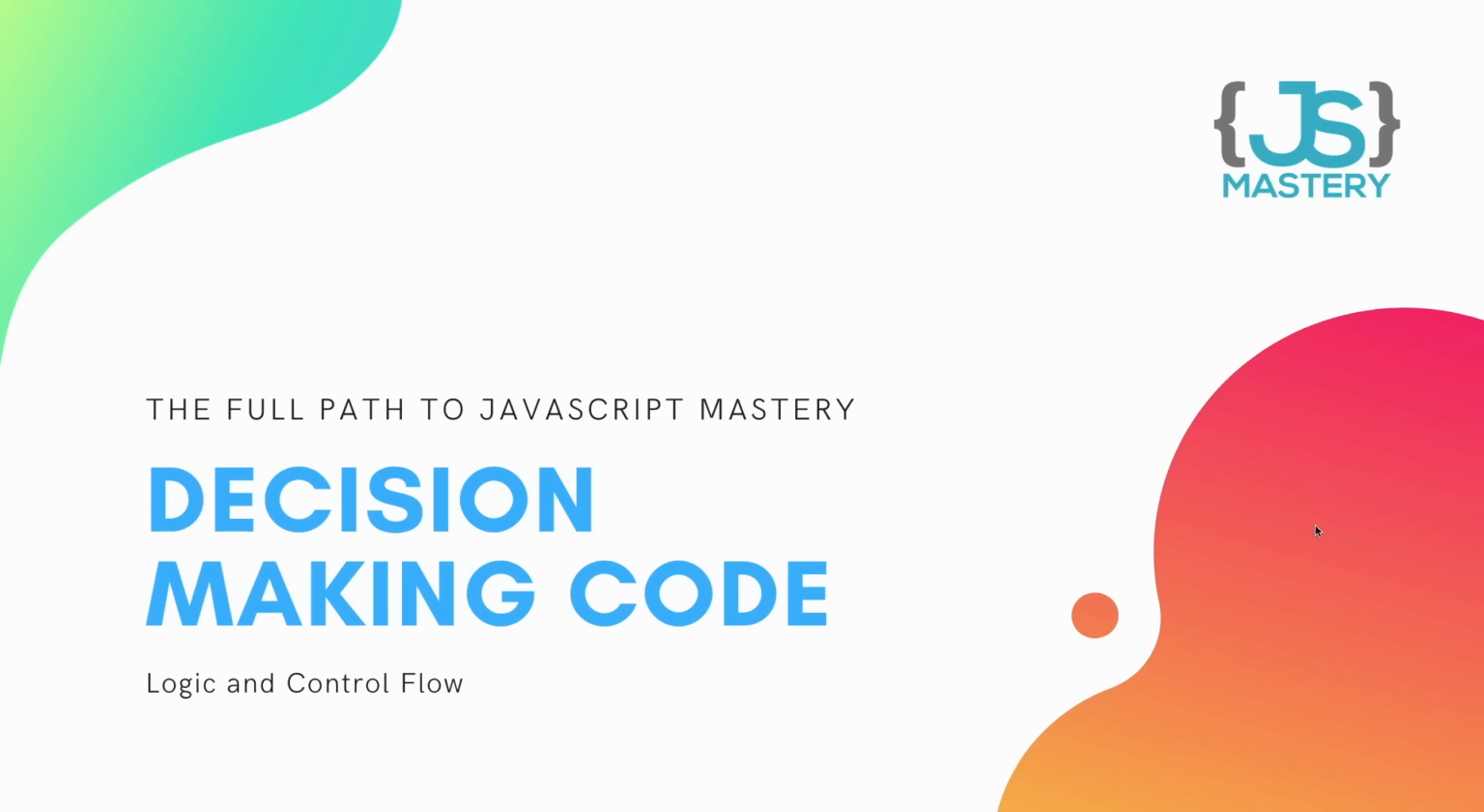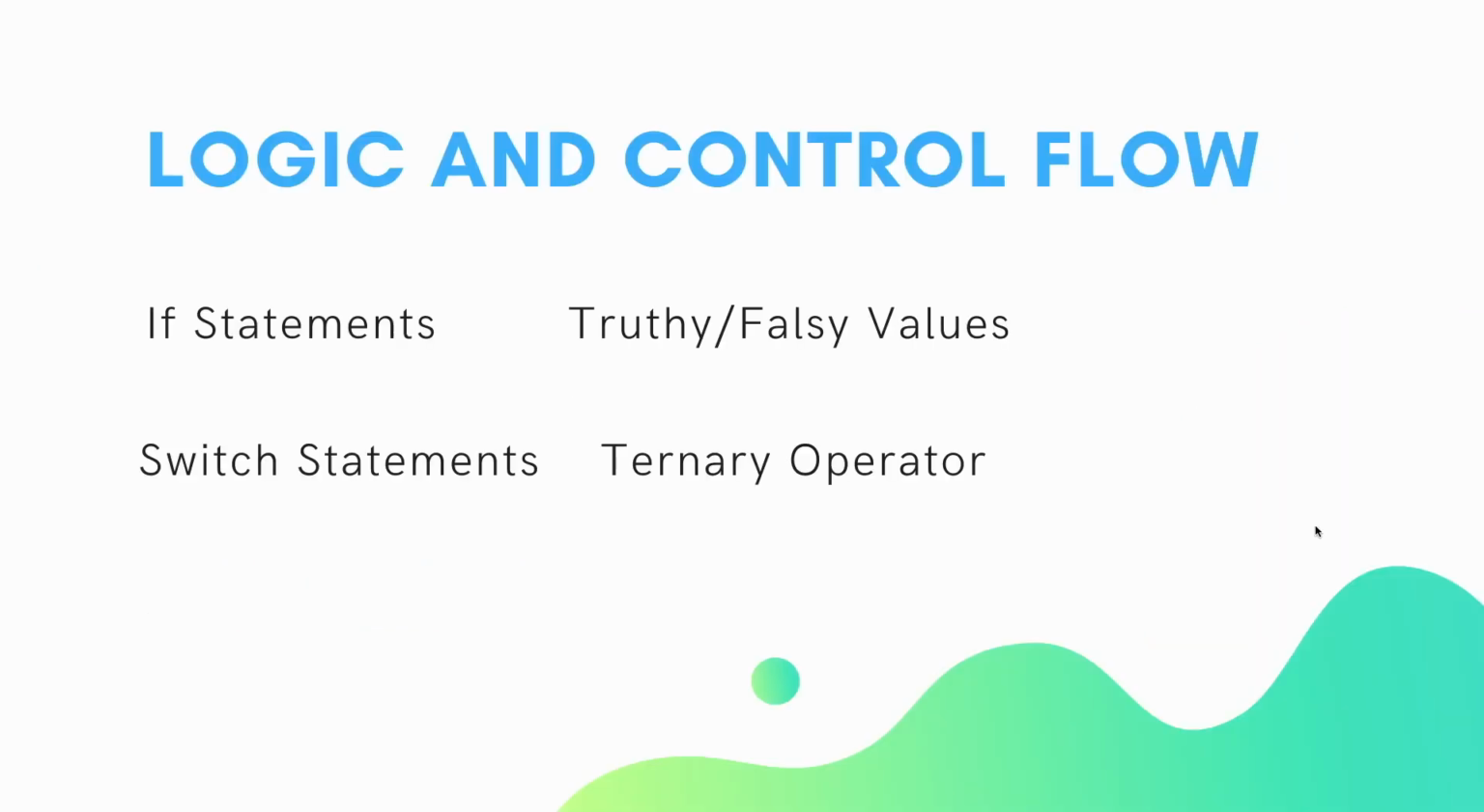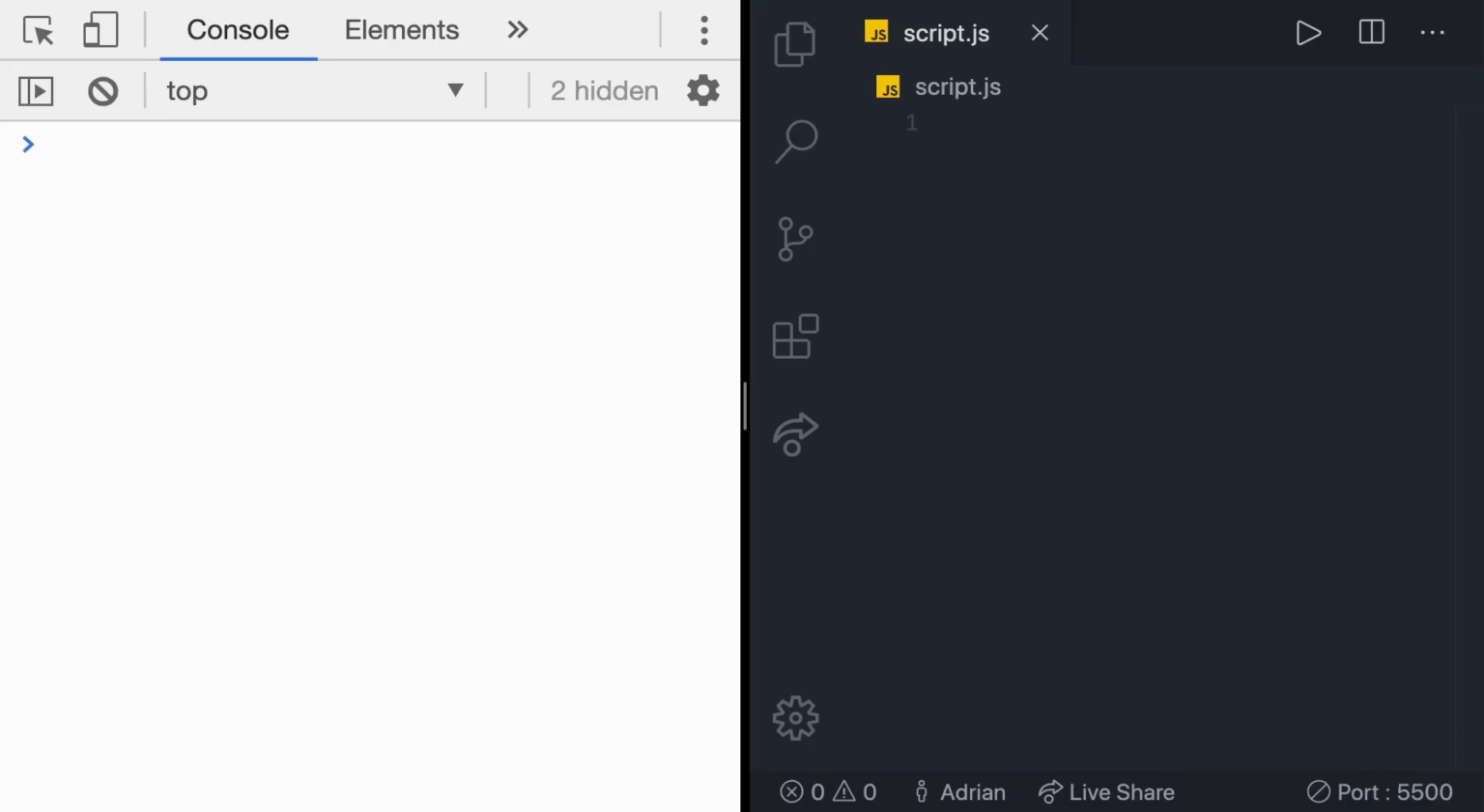As you can see on the slide, we are going to make decision-making code using if statements, true and false values, switch statements, and the ternary operator. We're going to make conditions, and based on those conditions, our code is going to run differently. Here, we are going to, for the first time, see blocks of code. Many interesting things coming up. Stay tuned and see you in the next video.